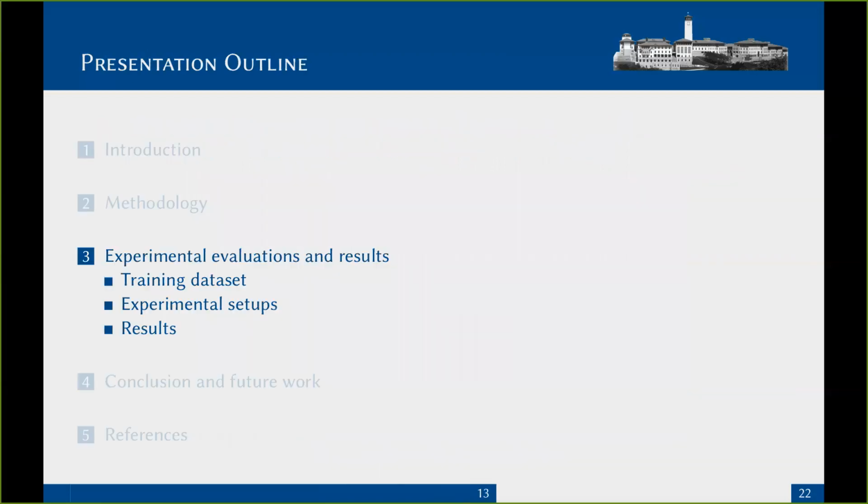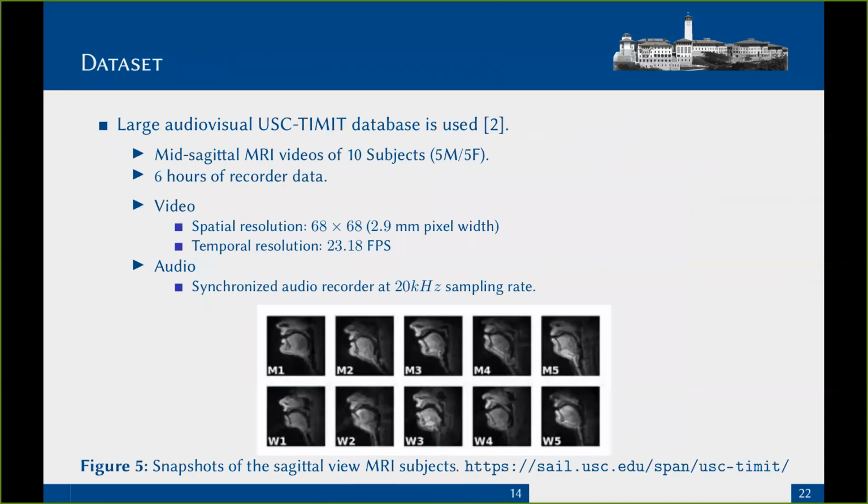We described the proposed vocal tract contour tracking scheme for the real-time MRI. Now we will give the experimental results. To train our networks, we utilize the USDTMIT database, which contains MRI videos of 10 subjects. The spatial resolution of the video frames in this dataset is 68 by 68, which needs to be scaled to the FCN input size.